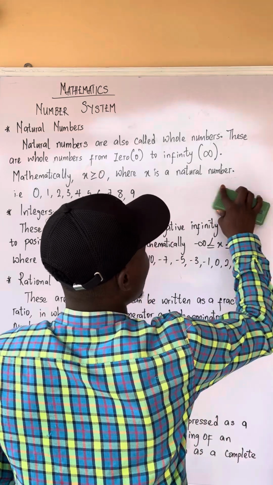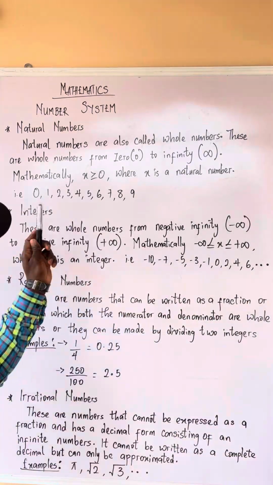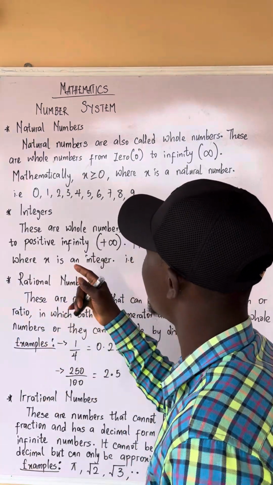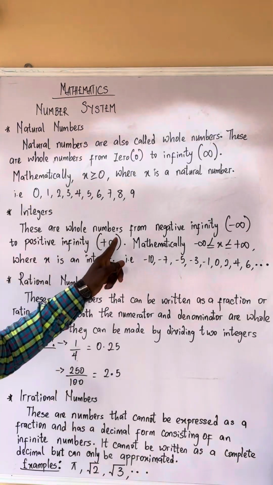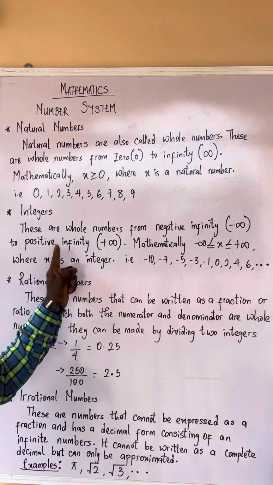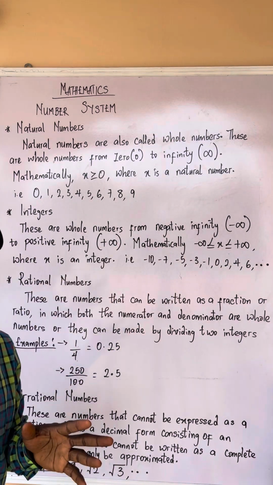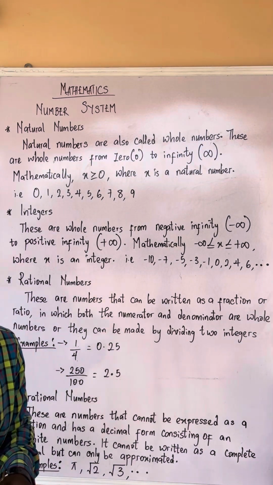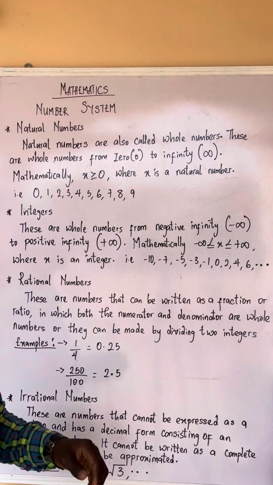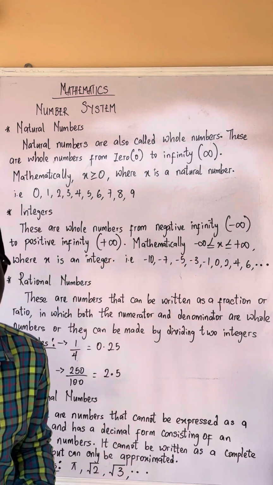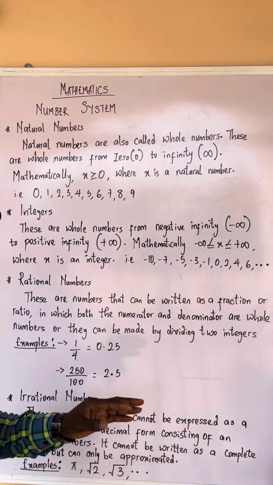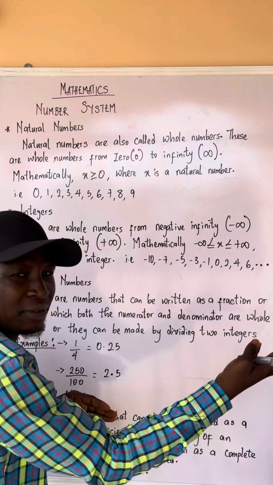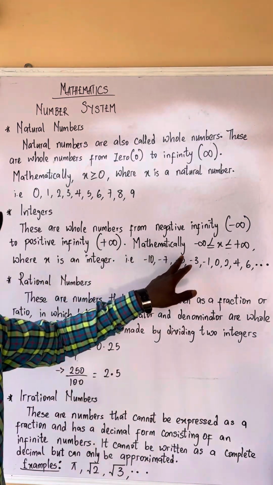Now let me explain integers so that you will know the difference between natural numbers and integers. What is an integer? Integers are whole numbers from negative infinity to positive infinity. Don't forget, whole numbers are numbers between 0 and 9. But integers are whole numbers from negative infinity to positive infinity.